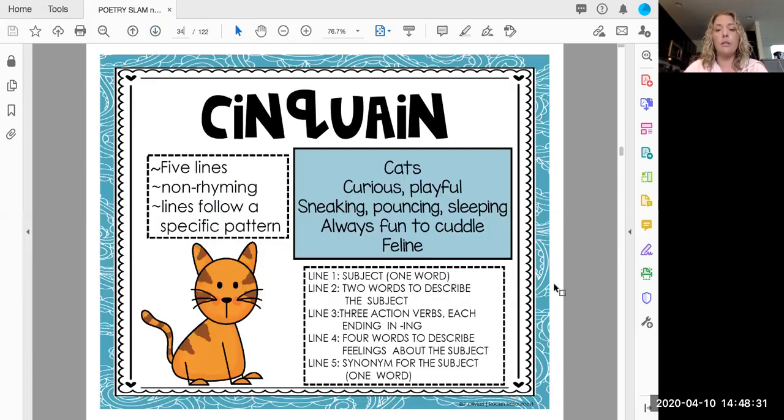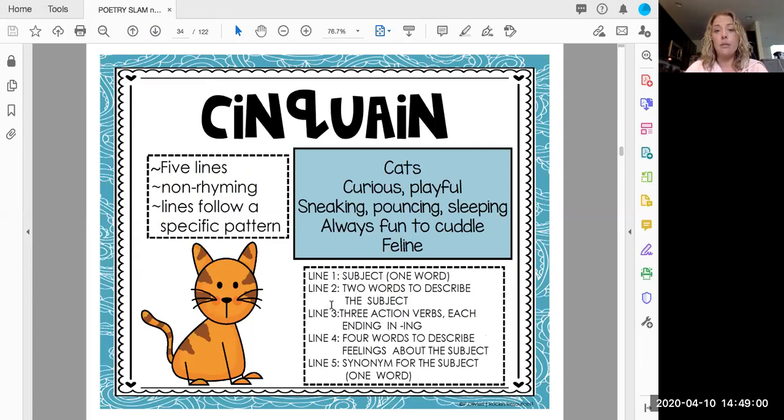Line 1 was the subject of the poem. Line 2 has 2 words to describe the subject. Line 3, 3 action verbs, each ending in ing. Line 4 were 4 words to describe feelings about the subject. And line 5, a synonym for the subject. Synonym means the same. So those are the 4 different types of poems we're going to learn about today.